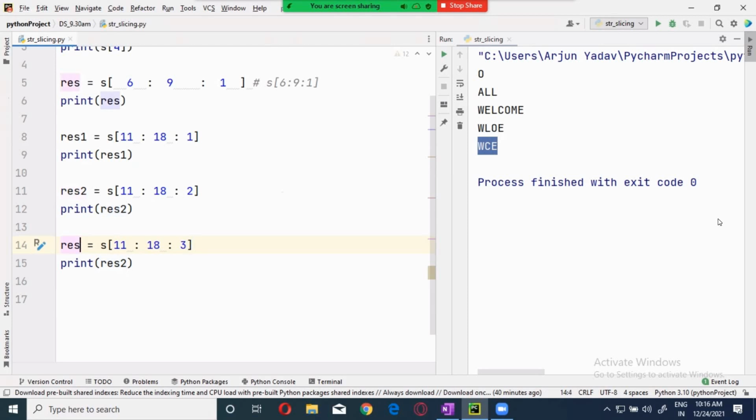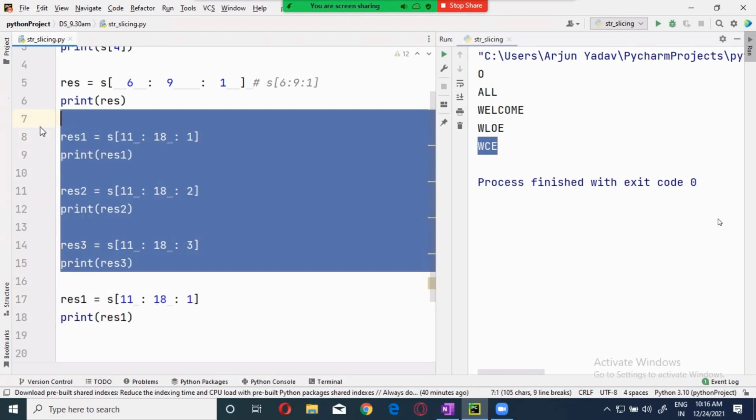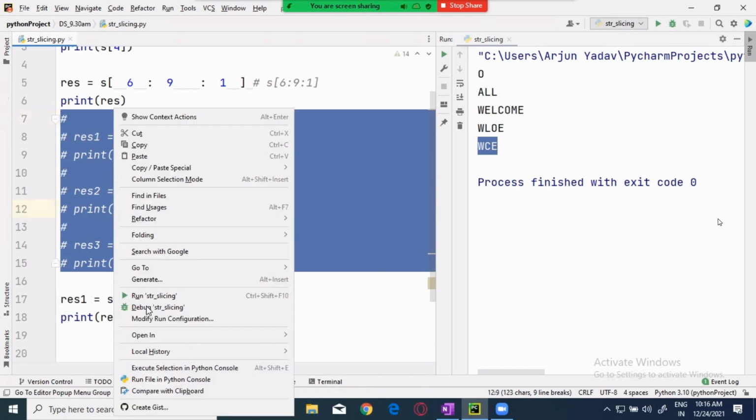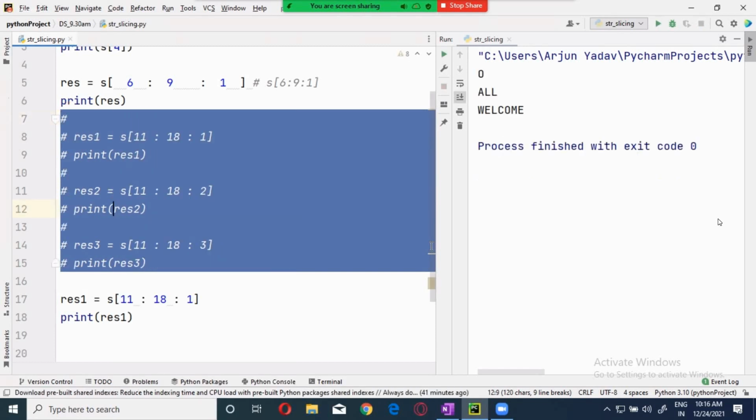I'll give it as 3 over here so that you should not get confused. I'm commenting this 3. What it will do, it will give me complete welcome because step is equal to 1. So it will give each and every character of welcome. I got it. No problem about that.